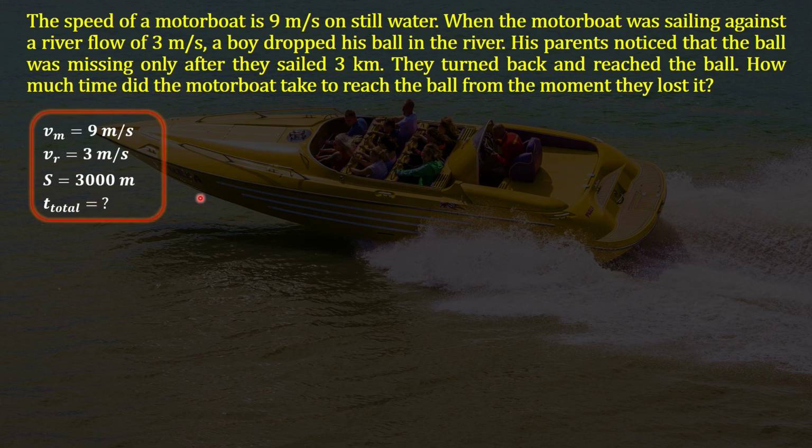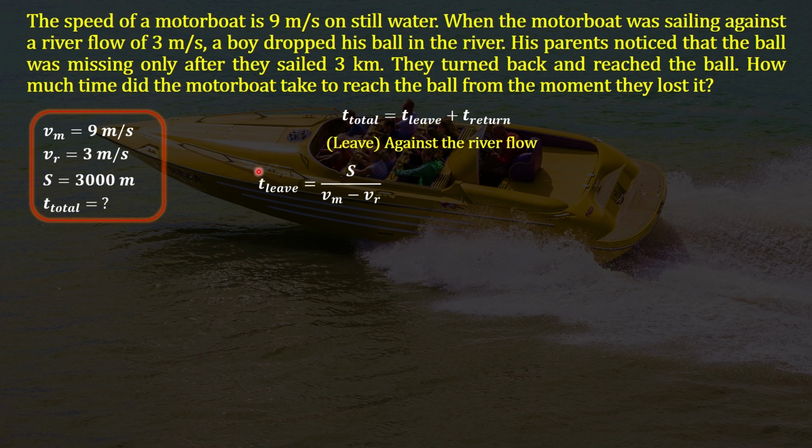So the total time consists of two times. It's the time they left the ball and the time they returned for the ball. So first let's find the time they were leaving the ball. When the motorboat was leaving the ball, it was sailing against the river flow. That means the speed of the boat was slowed by the river flow. Then we can find t leave by this formula: S divided by Vm minus Vr. So if we put these values into this fraction, we are going to get this fraction. And if we divide numerator by denominator, we are going to get 500 seconds.